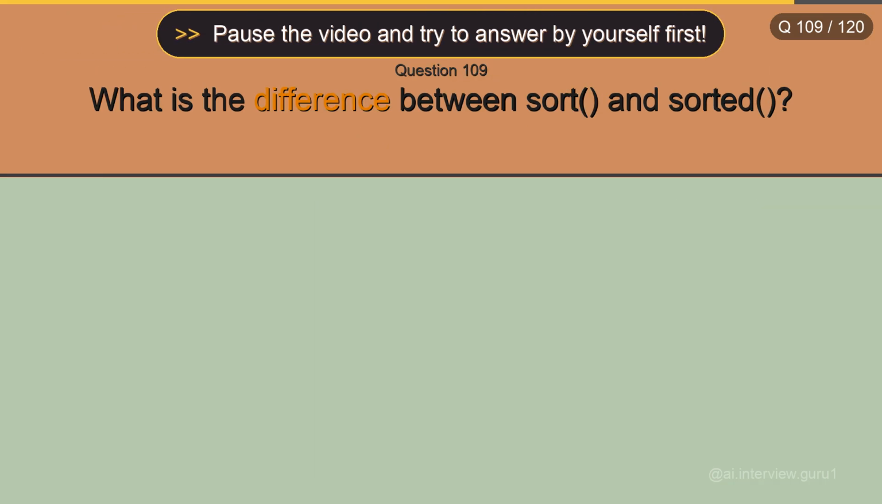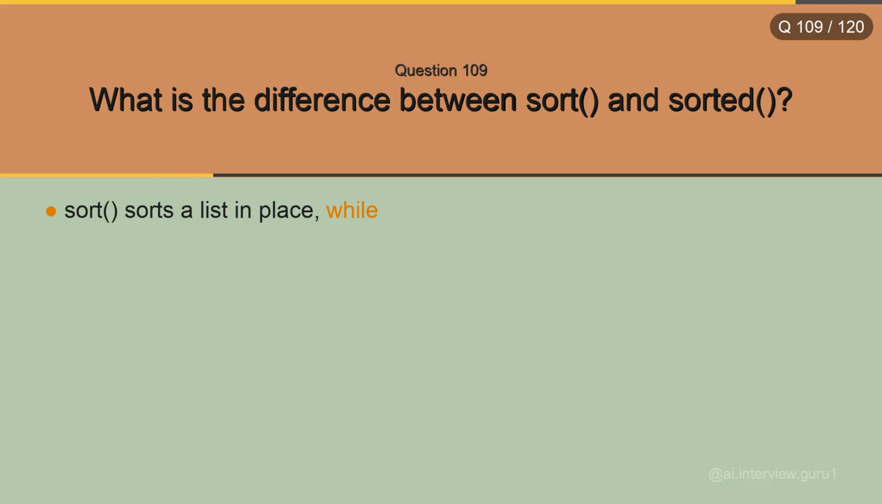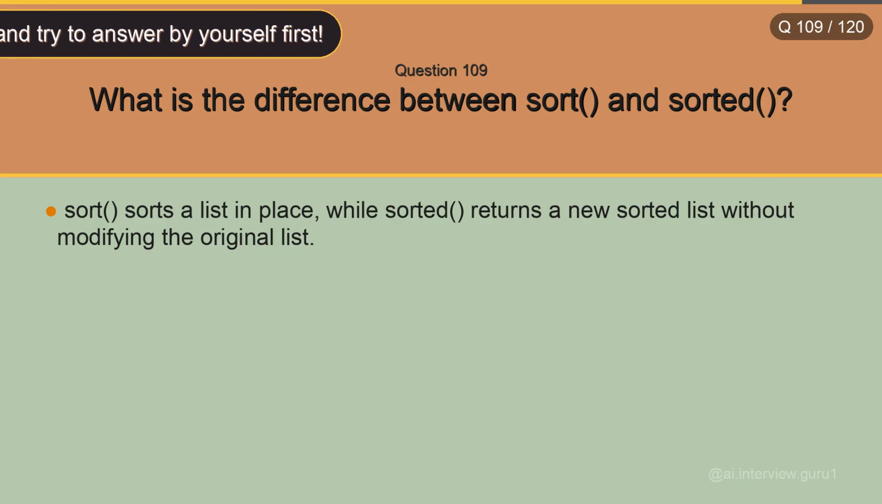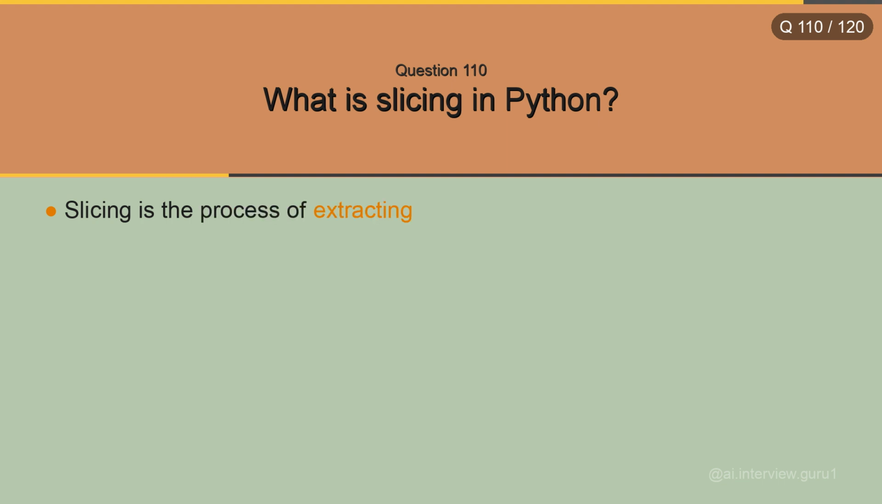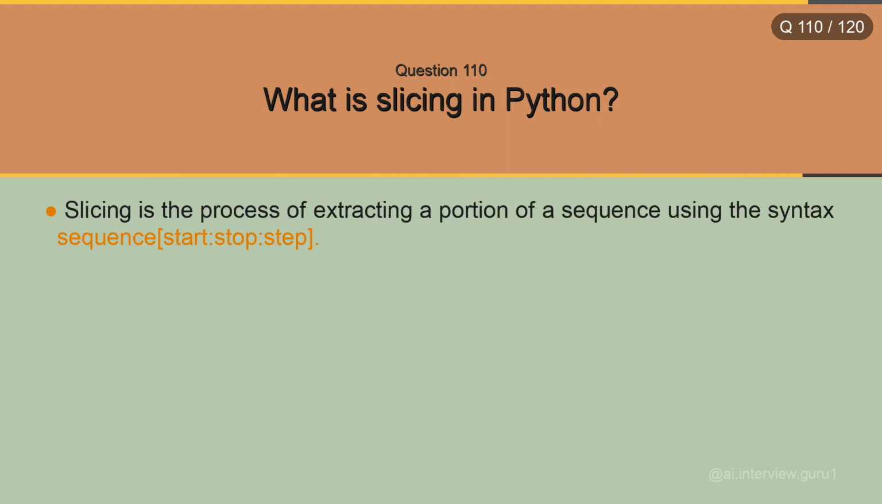What is the difference between sort and sorted? Sort sorts a list in place, while sorted returns a new sorted list without modifying the original list. What is slicing in Python? Slicing is the process of extracting a portion of a sequence using the syntax sequence.